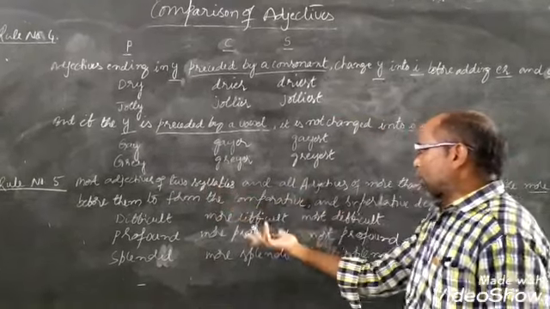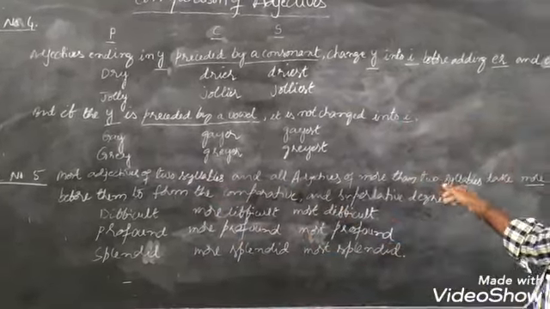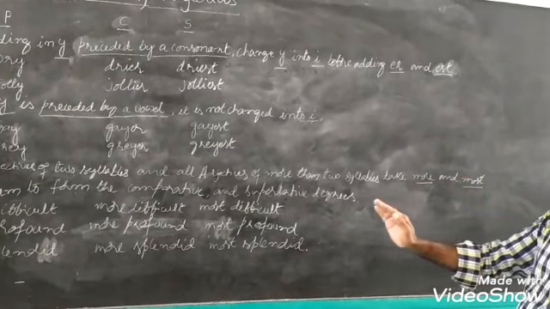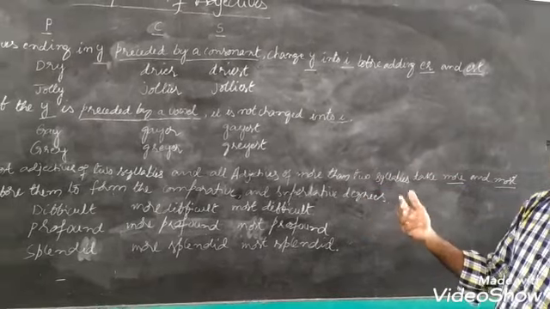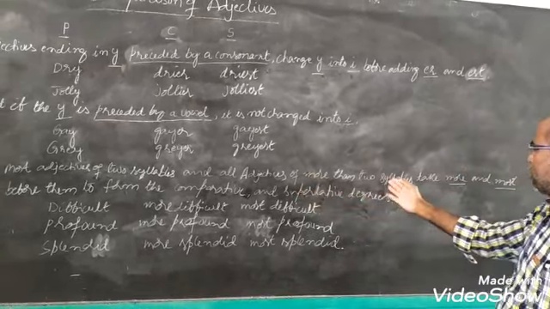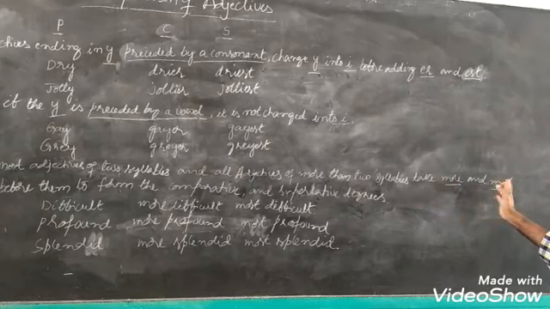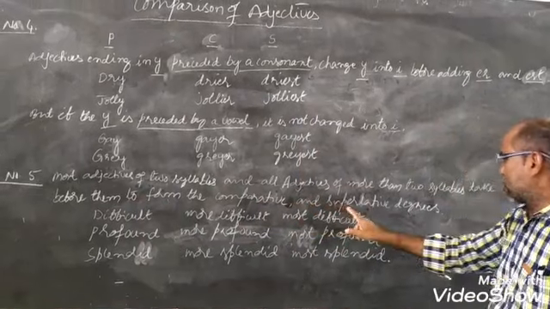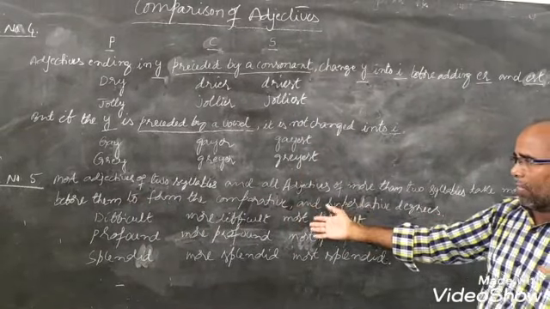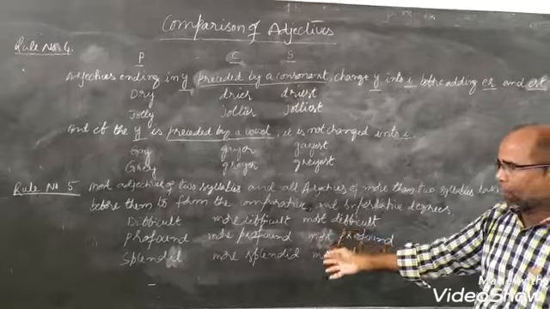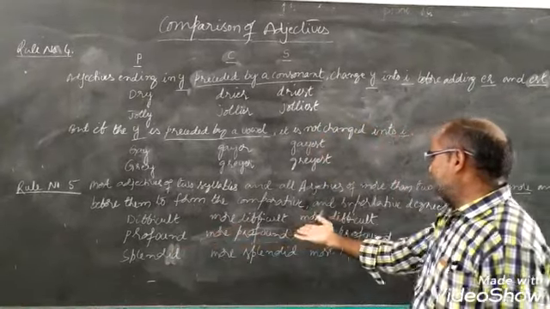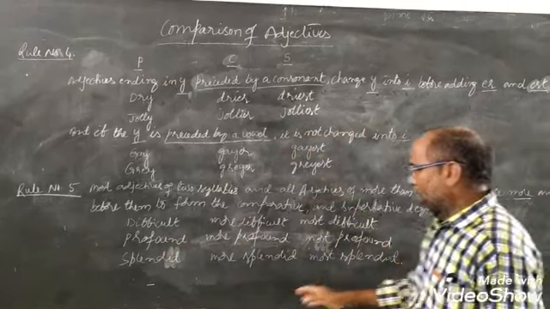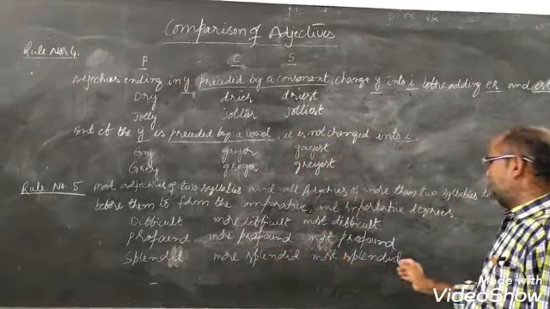Most adjectives of two syllables and all adjectives of more than two syllables take more and most before them to form the comparative and superlative degrees. Understand very carefully. It is easy to see here: difficult, more difficult, most difficult. Profound, more profound, most profound. Splendid, more splendid, most splendid.